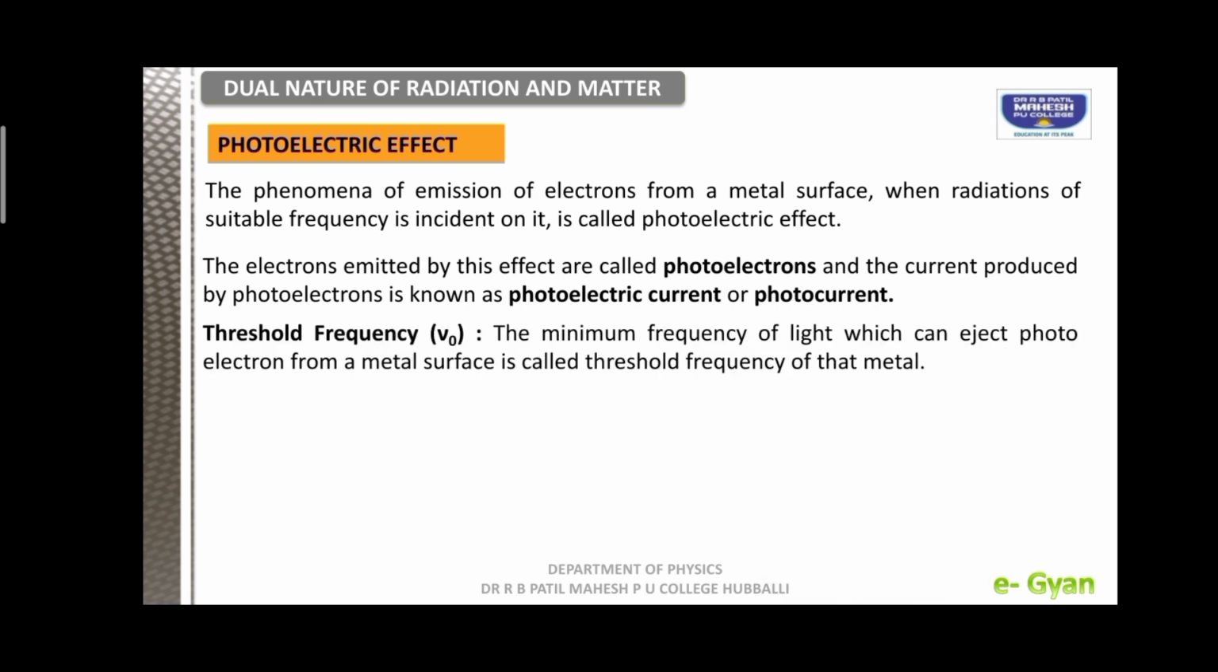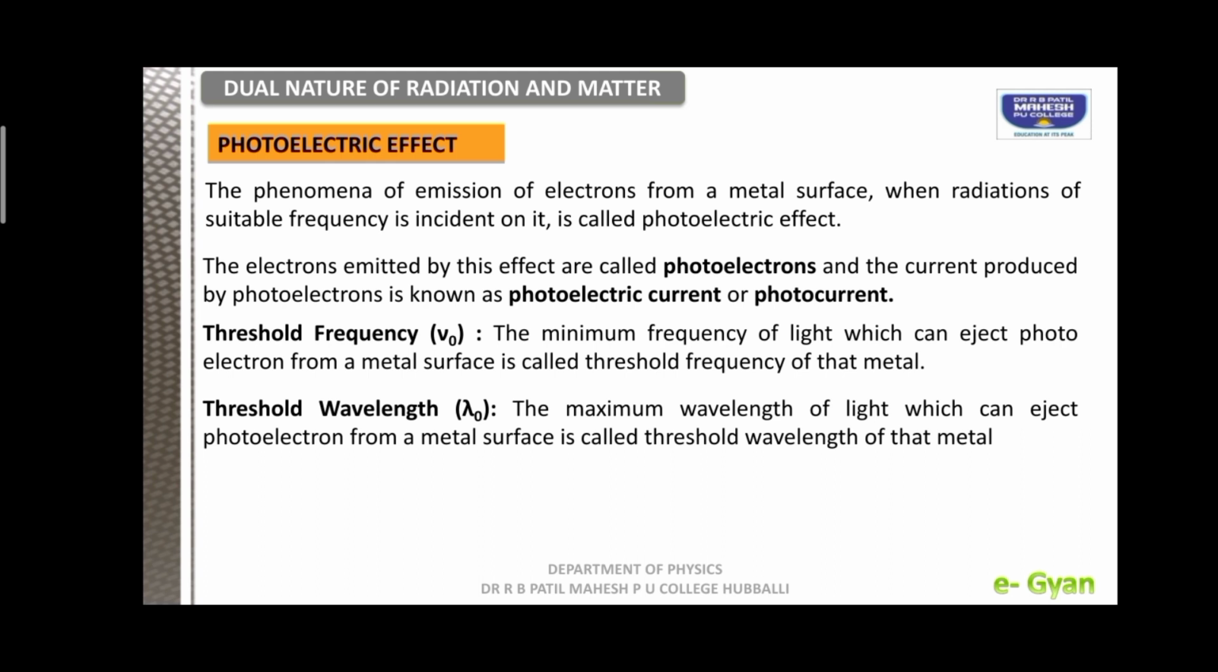Now let us go with two more definitions, threshold frequency and threshold wavelength. What is threshold frequency? The minimum frequency of light which can eject a photoelectron from a metal surface is called the threshold frequency. Remember, this is the minimum frequency. Another definition is the threshold wavelength. This is the maximum wavelength of light which can eject a photoelectron from a metal surface, called the threshold wavelength of that metal.